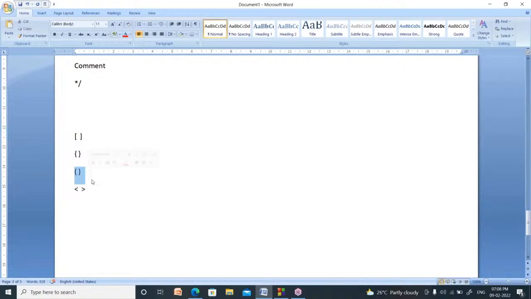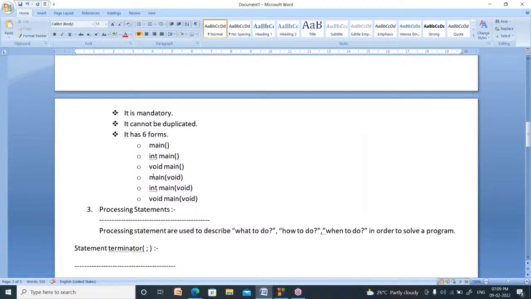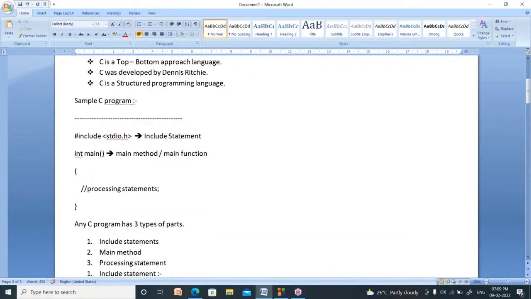Now what is the use of this symbol? This symbol is called as function symbol, right? Now tell me, it is used to indicate the function or method. So here after main you used this symbol, it is called as main function.